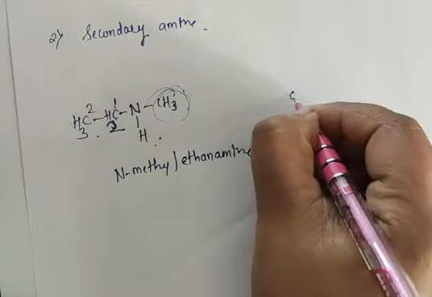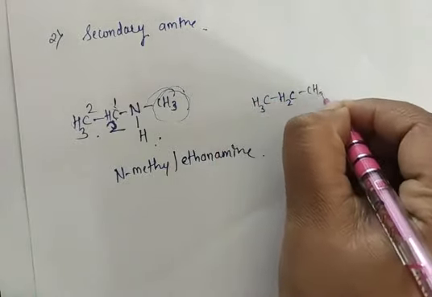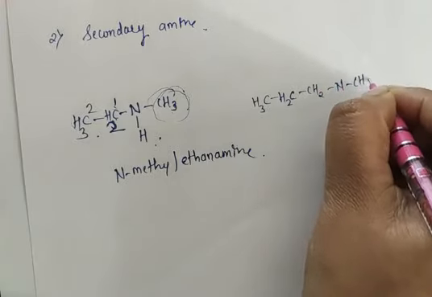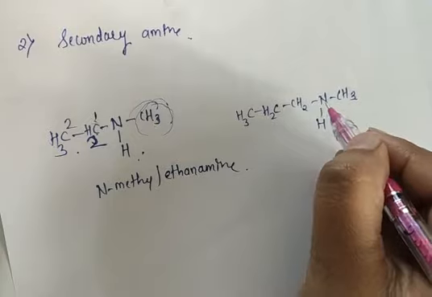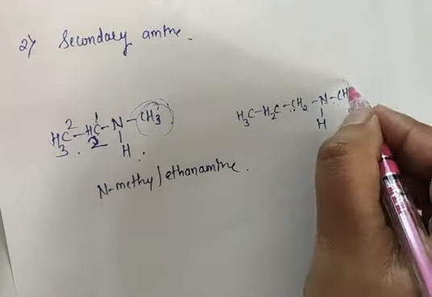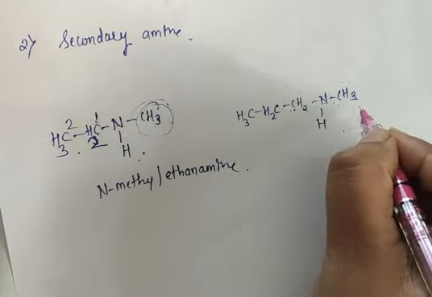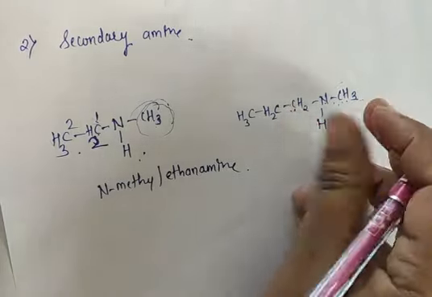Suppose if I take one more example here, CH3, CH2, CH2, N, CH3, H. So this is a secondary amine because this nitrogen is attached to two carbons only. So now here this is your substituent. Yes, the CH3 group which is directly attached to the nitrogen is the substituent and you have to select your chain.